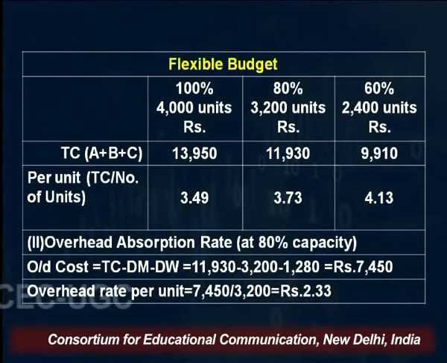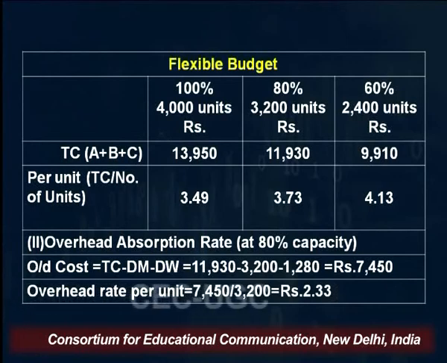So in your total cost, your overhead cost is equal to total cost minus direct material and direct labor. So 11,930, which is the cost at 80% capacity level, minus 3,200 direct material and minus 1,280 direct wages, right? So this comes to be 7,450.